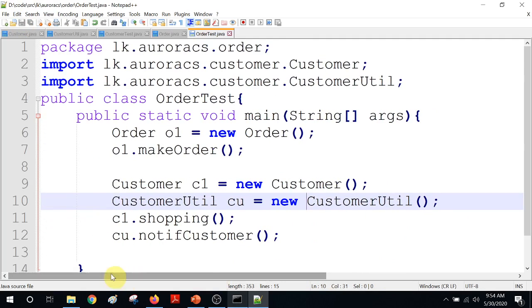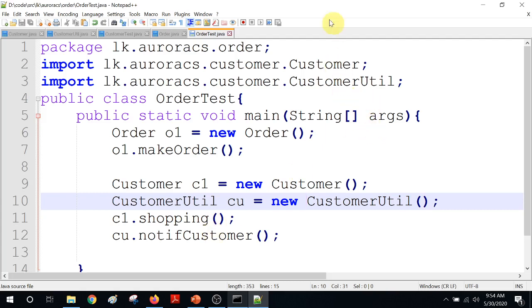The only place where you must use this approach of fully qualified names is if there is a situation where you are going to use two classes with the same name in a particular class. For example, your payment has a class called util, your order has a class called util. Somewhere else you are going to use both util classes in the same class.